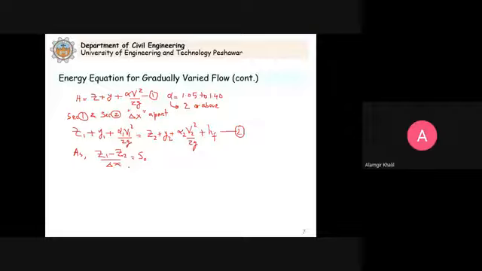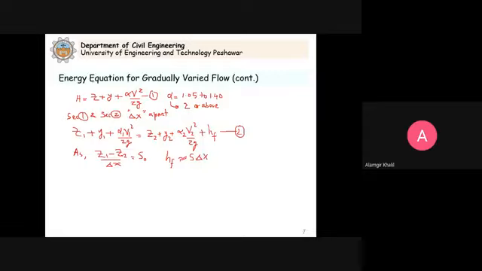And this HF is approximately equal to S into delta X. Why approximately equal to delta x?